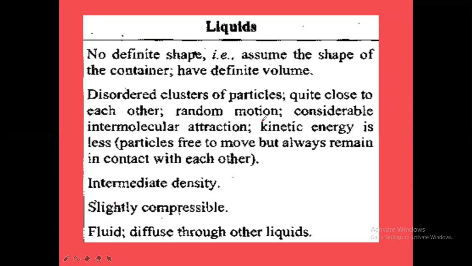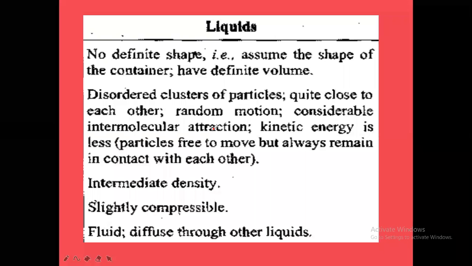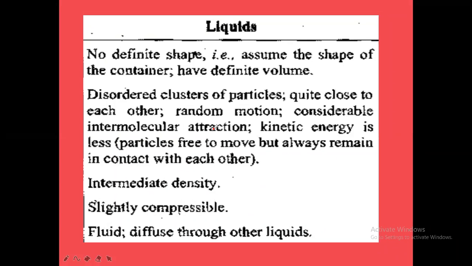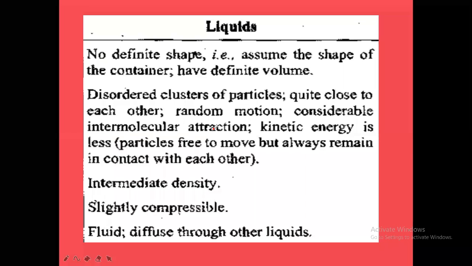Particles are moving in all possible directions randomly in liquids. And considerable intermolecular attractions will be present among the liquid molecules. Between the liquid molecules, there will be considerable intermolecular or interparticle attractions. The interparticle attractions are greater than in gases.